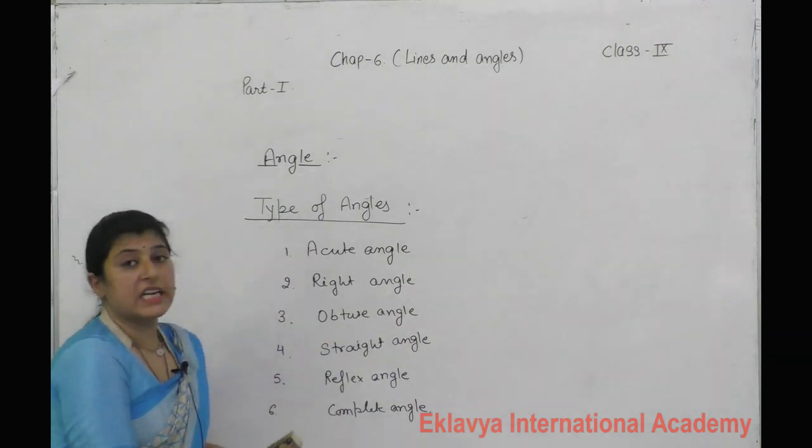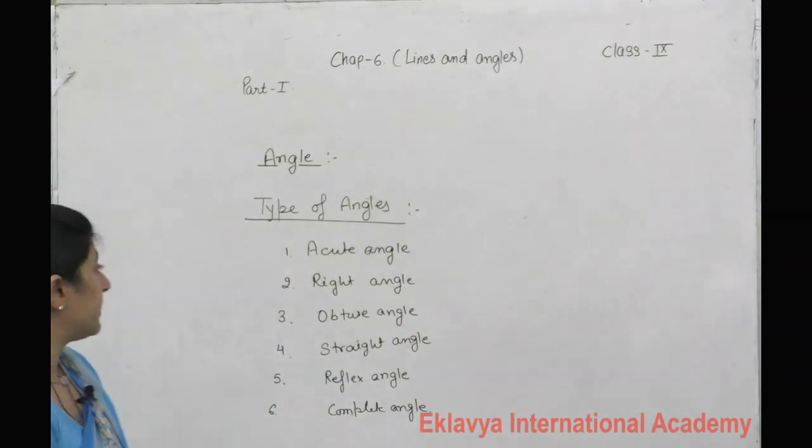We describe these types of angles according to their measurement.